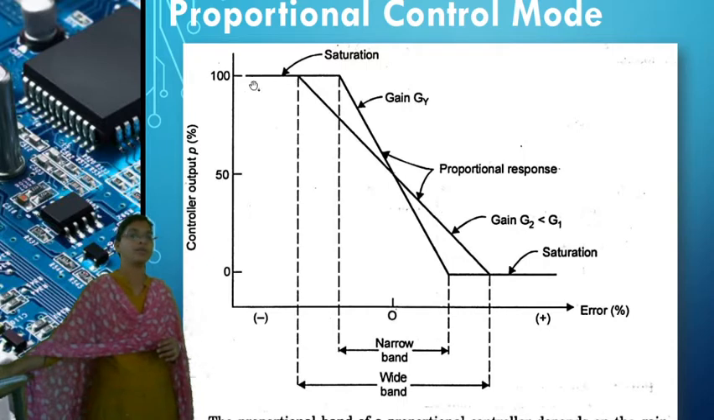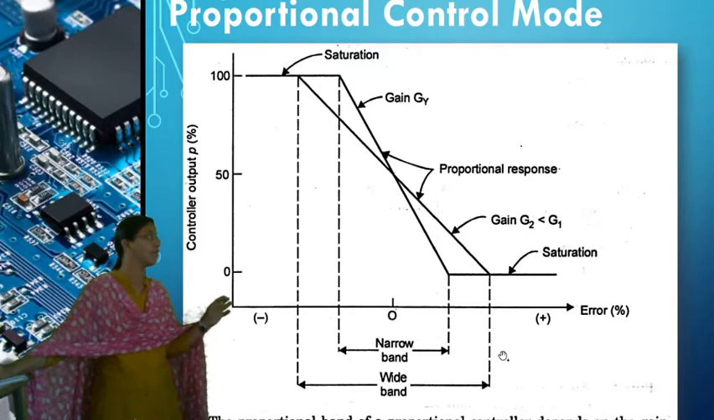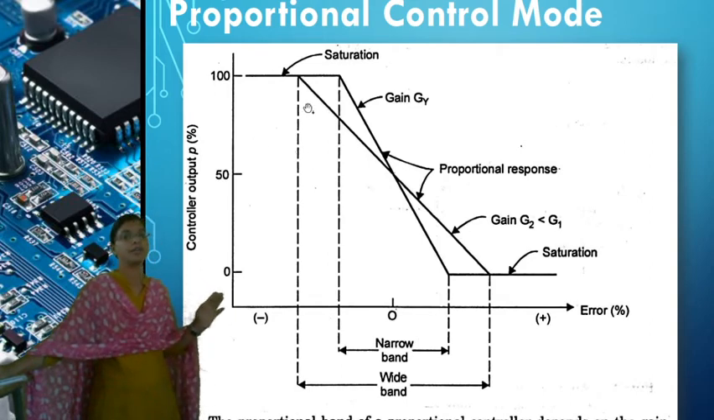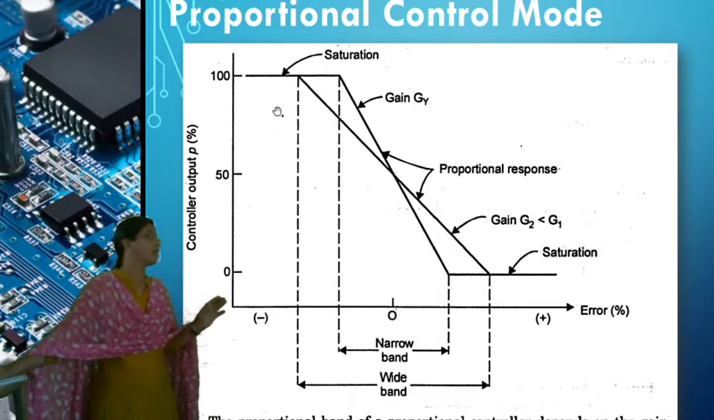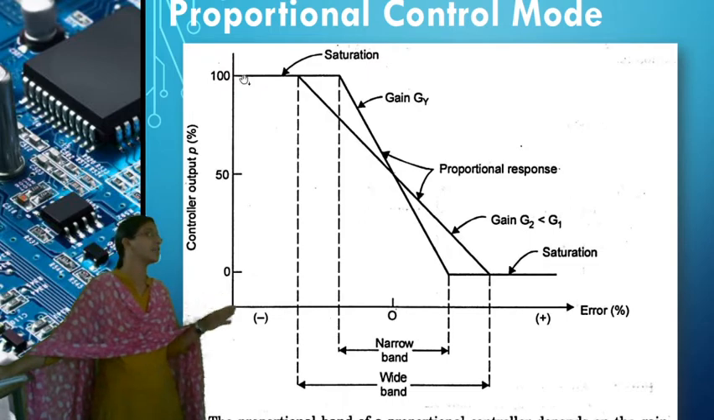Here you take the initial state starting at 100%, and it will come down to 0%. In between there is some error. On the x-axis I am going to take the error, and on the y-axis the controller output that will be generated. Take the first graph: initially the controller output starts from 100% and saturates.